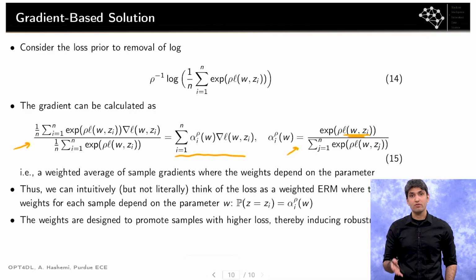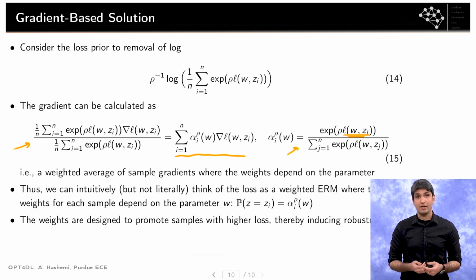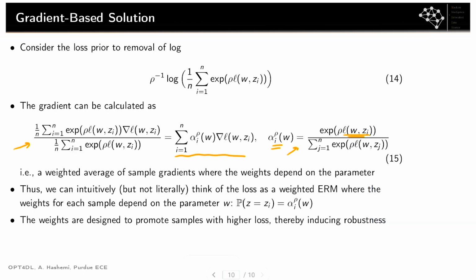Therefore, when I use the gradient in my update, the model is going to try its best to fit them better compared to the samples that have lower loss value. For those samples, their weights alpha will be smaller, which means that the update vector I'm using in my gradient-based method is not going to put a lot of emphasis on them when updating the parameter.